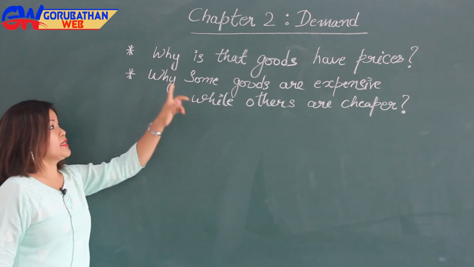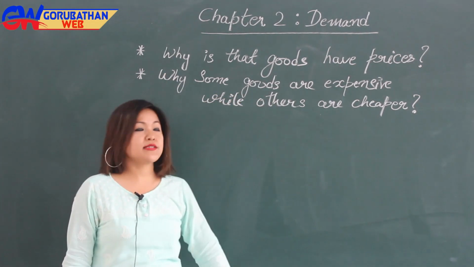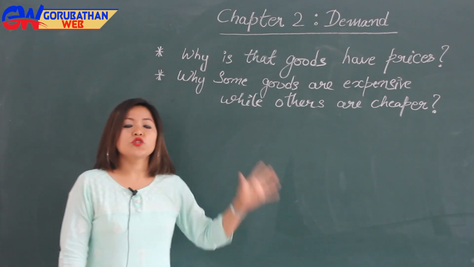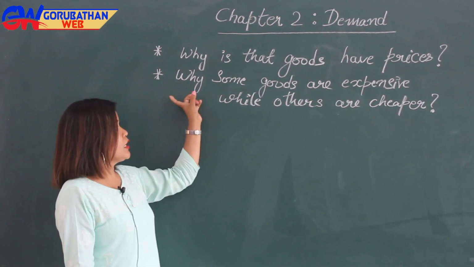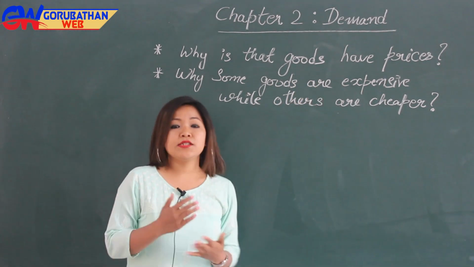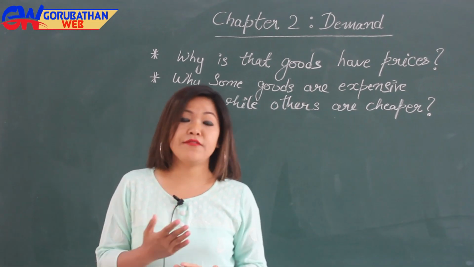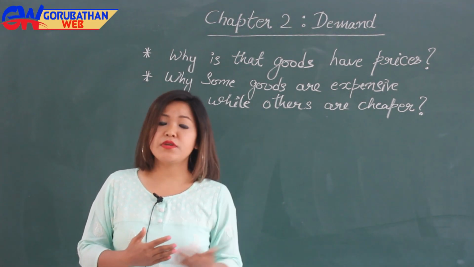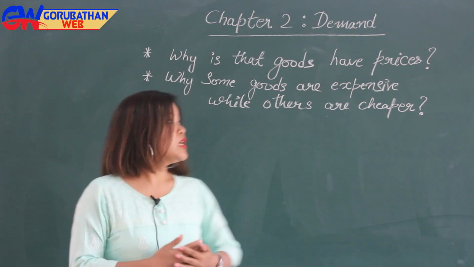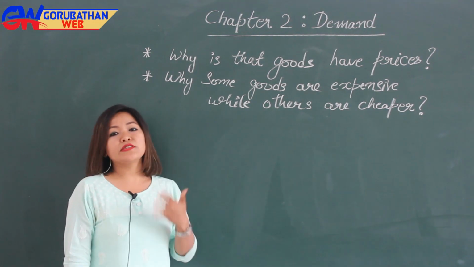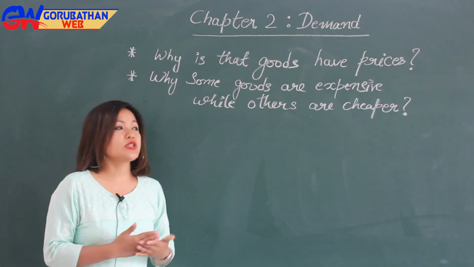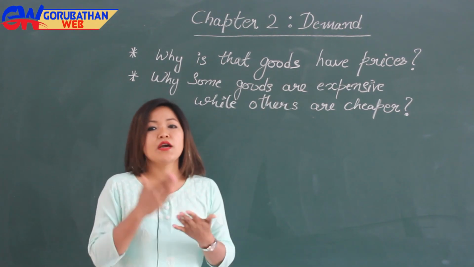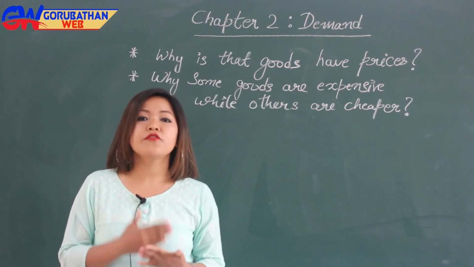So the question says, why is it that goods have prices, or why are some goods expensive while others are cheaper? So before answering this question, you should know the meaning of goods, as you have learned in class 11 about the various terms which have different meanings in the subject economics. In economics, all the physical objects are termed as goods, or the meaning of goods in economics is any kind of product or any kind of commodity.